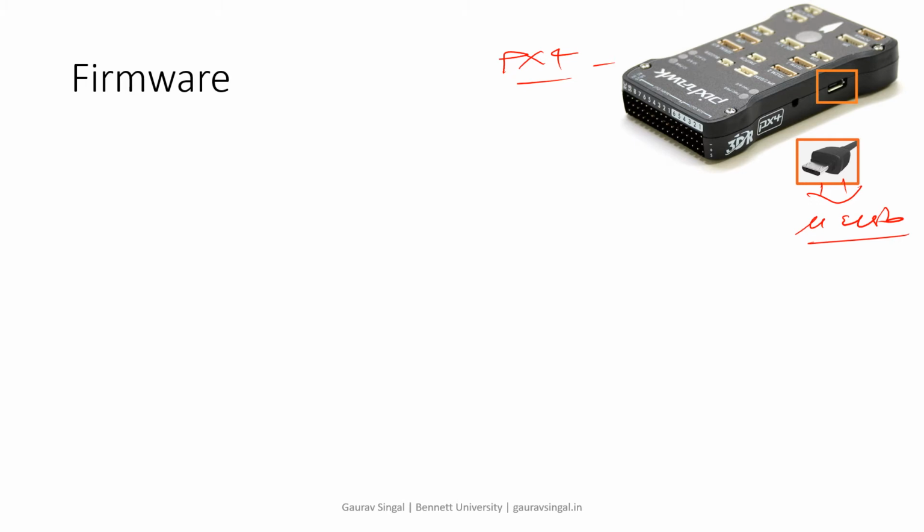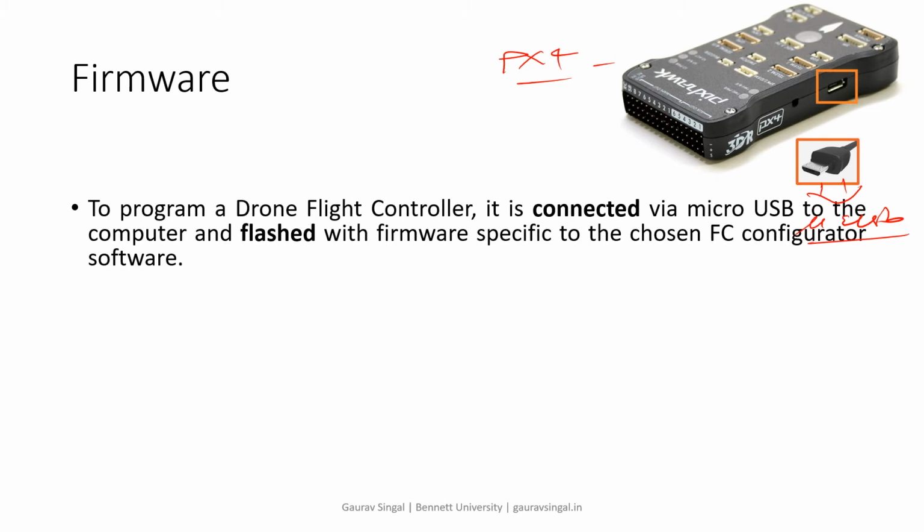Okay, so that could help to install the firmware in this PICSOC. Basically, firmware is used to program a drone flight controller. It is connected via micro USB, and you flash the firmware specific to the chosen flight controller using configurator software.